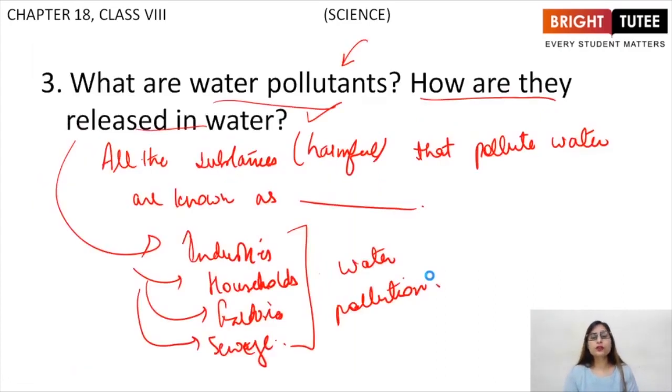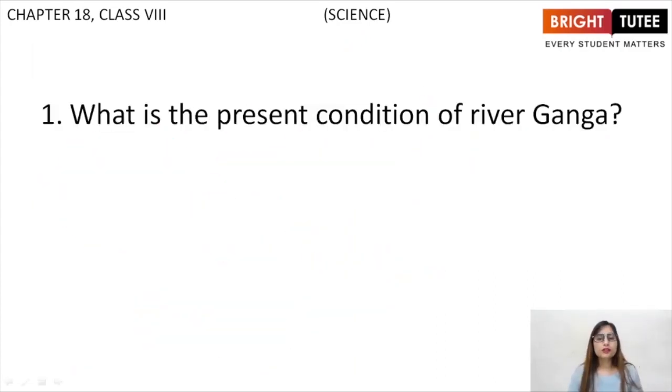So these were the important questions related to the sixth topic of this chapter. This is the seventh topic. Basically, in this lecture, we'll be discussing the important questions of the seventh topic of this chapter. So let us start. The first question is, what is the present condition of River Ganga?